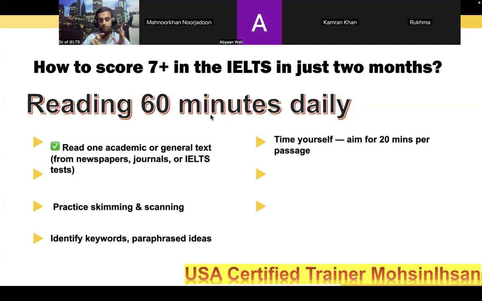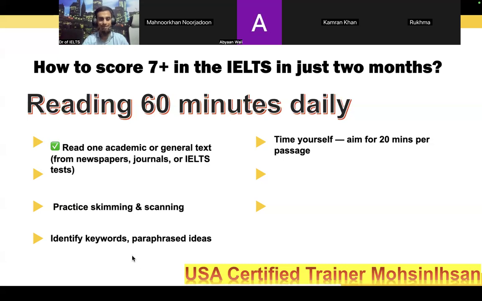So the improvement strategy for IELTS reading, because reading means comprehension questions to be solved within the given 60 minutes. That improvement is possible when your background is the best, or you work to improve your current condition and then get 7 plus. Otherwise, all in vain, right?